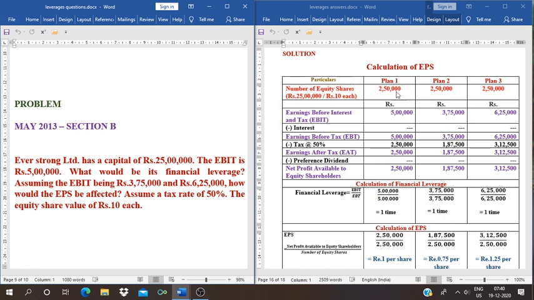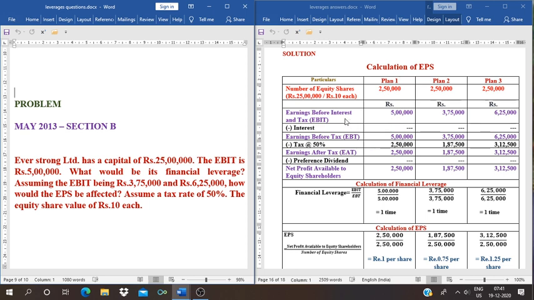Now see the solution. Calculation of EPS. See, there are three plans. Plan 1, Plan 2, Plan 3. What is the Plan 1? When EBIT is 5 lakh. The Plan 2 is when EBIT is 3,75,000. And the Plan 3 is when EBIT is 6,25,000. Okay. Now, number of equity shares, as I told, total capital is 25 lakh and the share value is 10 rupees. So 25 lakhs divided by 10 means 2,50,000 is the number of equity shares.